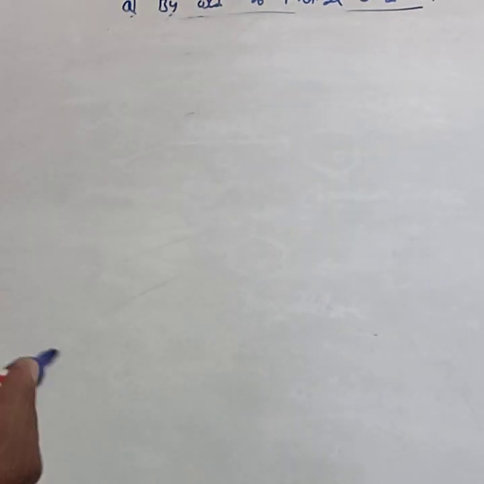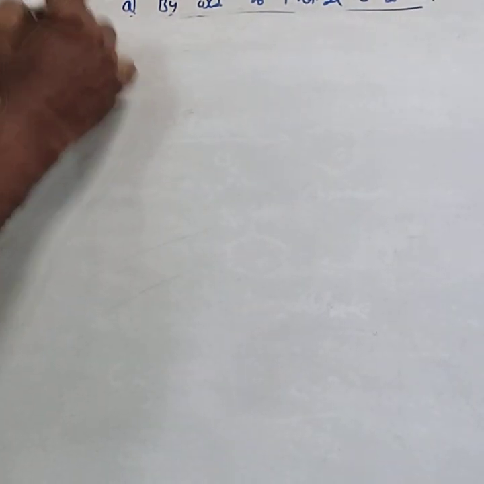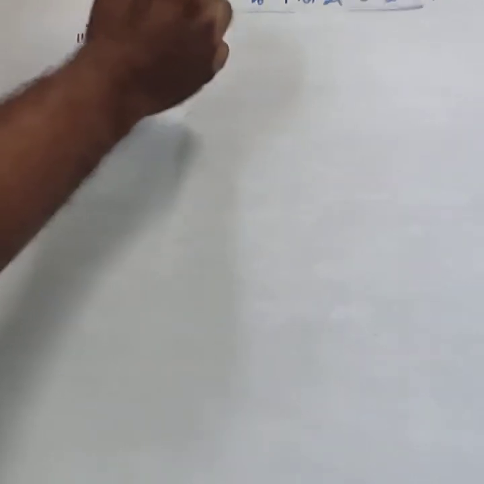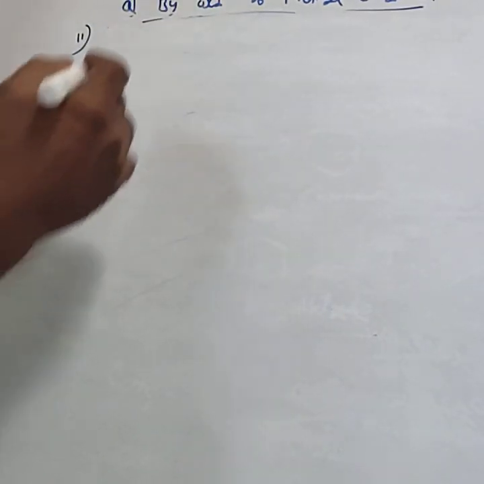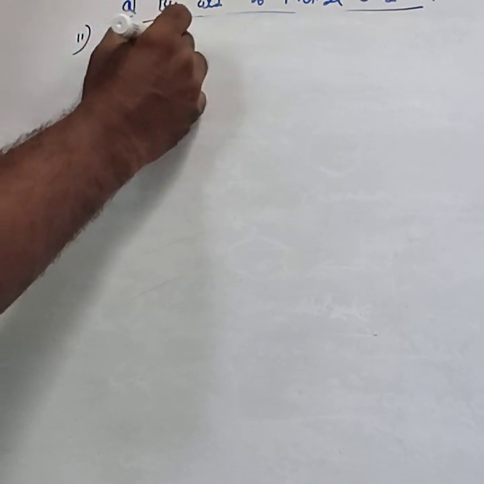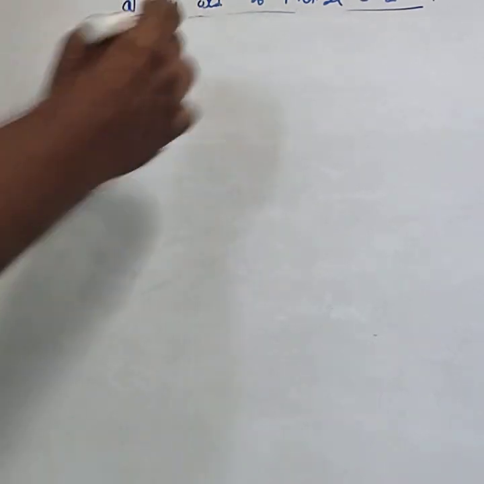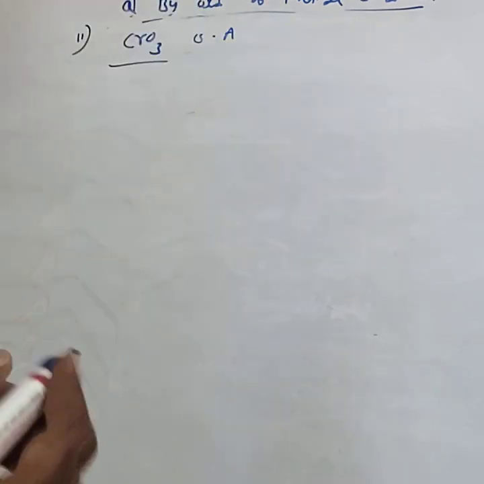In oxidation, the first is by chromyl chloride as the oxidizing agent. The second is by using chromic oxide, CrO3, as the oxidizing agent.